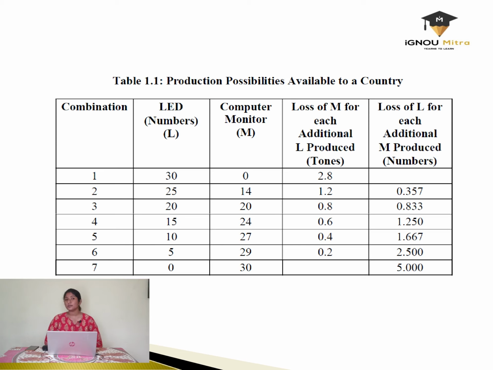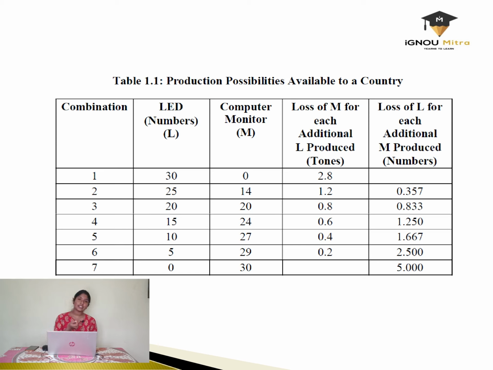Let us analyze the production possibility curve using the table given in the slide. We have 7 different combinations of LED and computer monitor screens: 1, 2, 3, 4, 5, 6 and 7. The first combination deals with only LED numbers. We have 4 parts in the table: the number of LED, the number of computer monitors, loss of M for each additional L produced, and loss of L for each additional M produced.